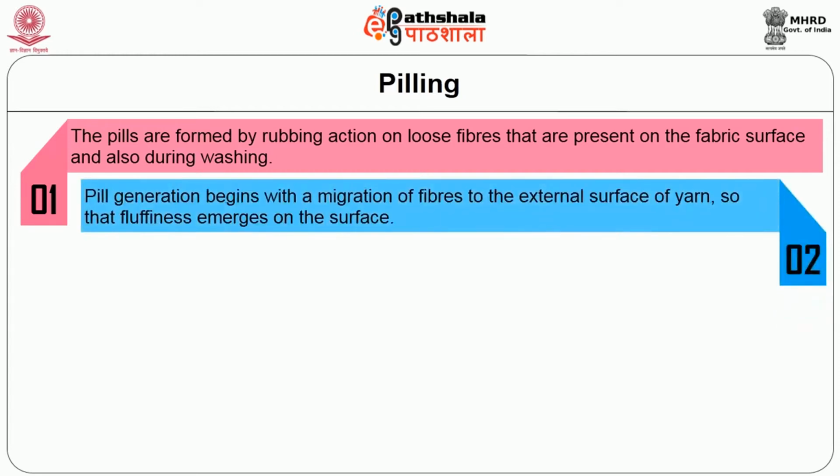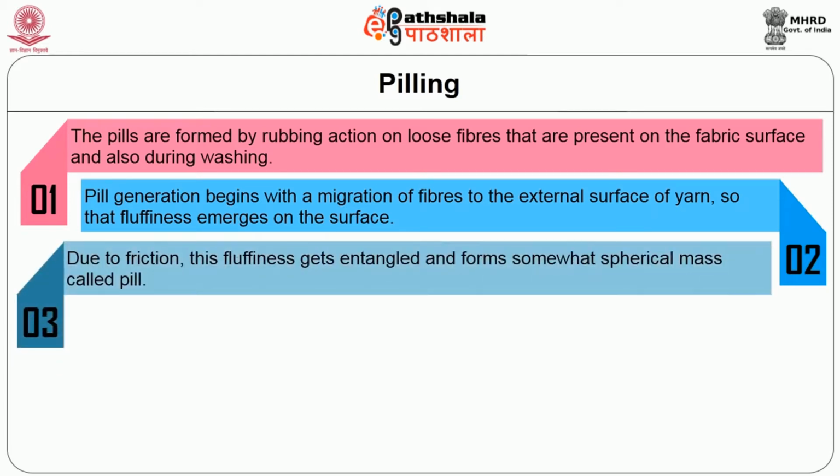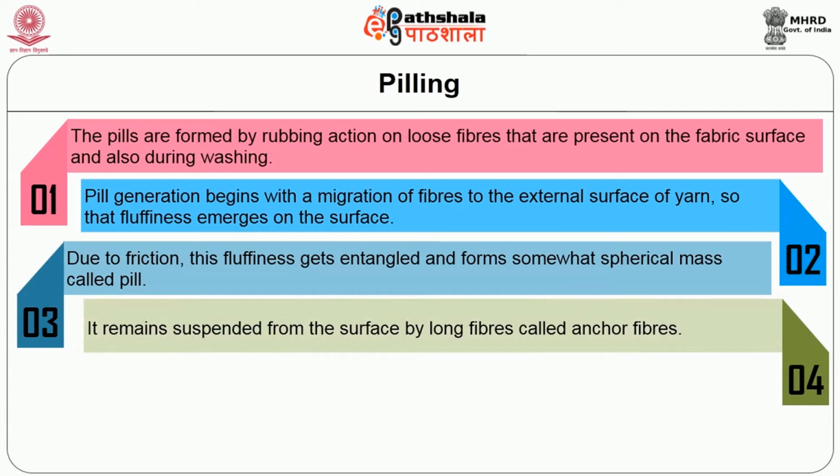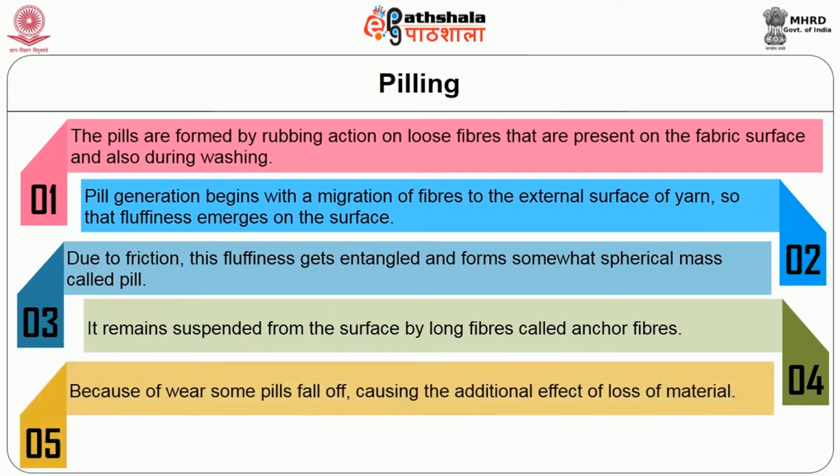Pill generation begins with migration of fibers to the external surface of yarn so that fluffiness emerges on the surface. Due to friction, the fluffiness gets entangled and forms a somewhat spherical mass called a pill. It remains suspended from the surface by long fibers called anchor fibers. Because of wear, some pills fall off, causing the additional effect of loss of material.